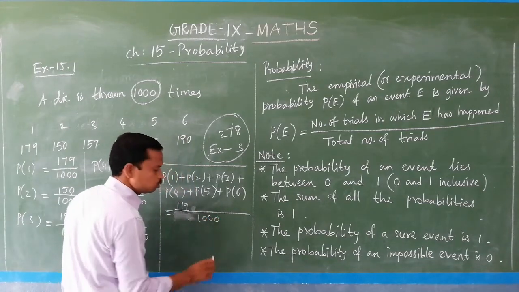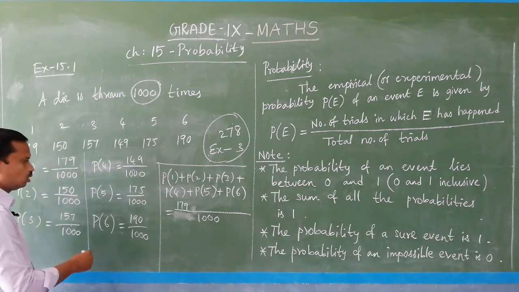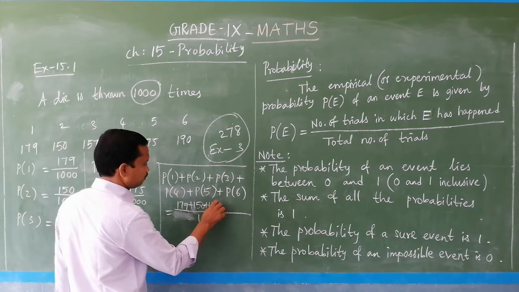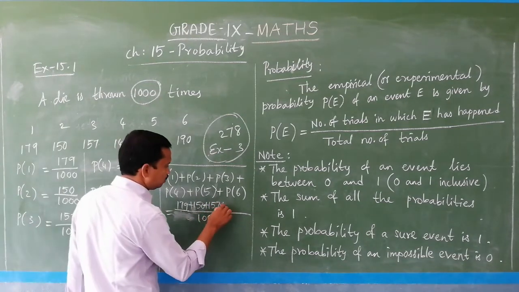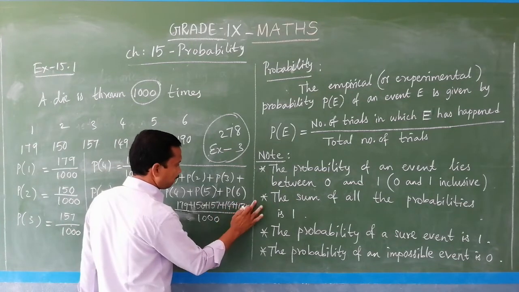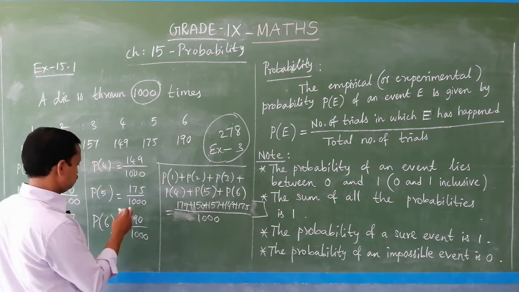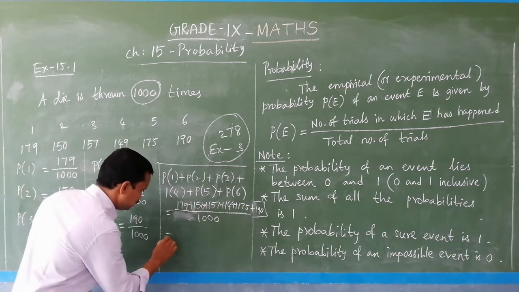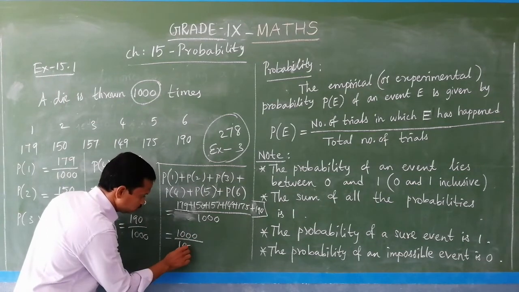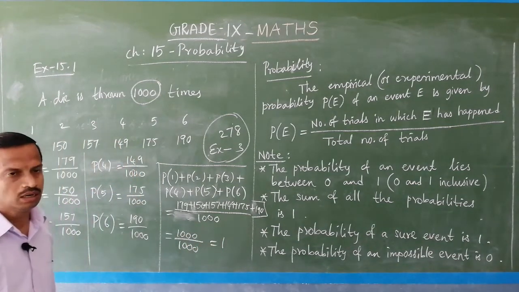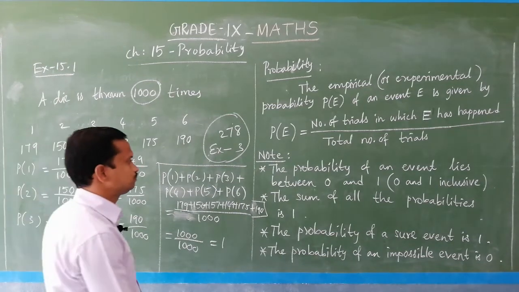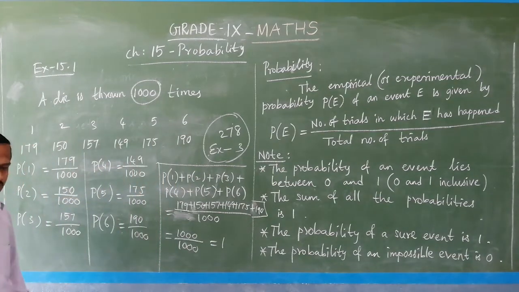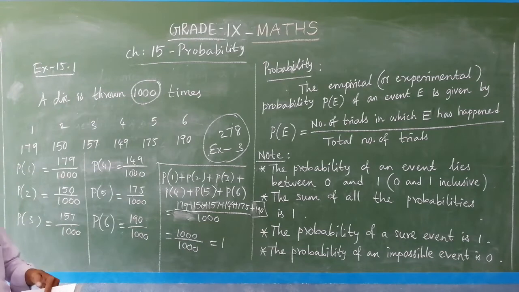Commonly we can put. So 179 and then 150 and then 157 and then 149, 175, and then you look, there is 190. So if you add all these, definitely you will get 1000 by 1000, which is nothing but 1. Is it clear? So this is the meaning of this point. Sum of all the probabilities is 1. So now we will move to the first sum of the exercise 15.1.